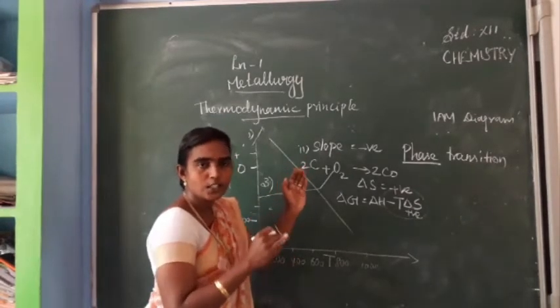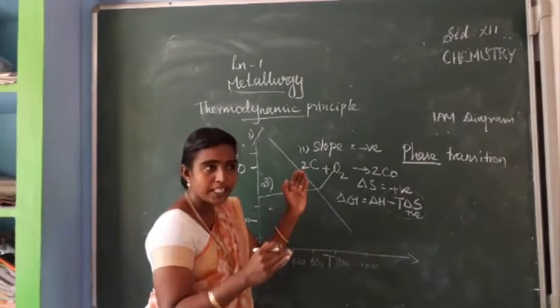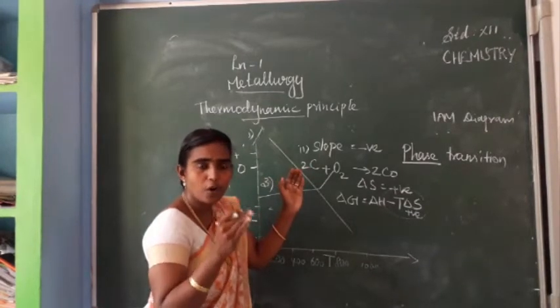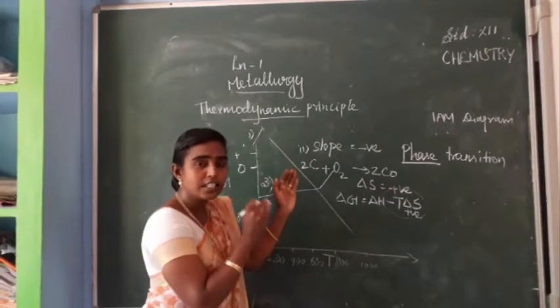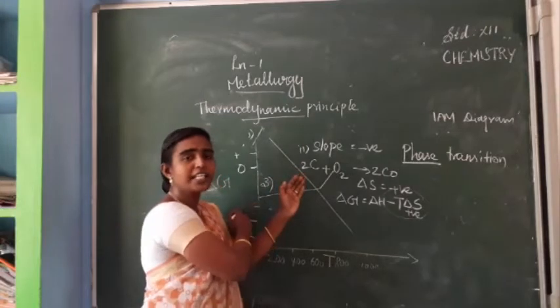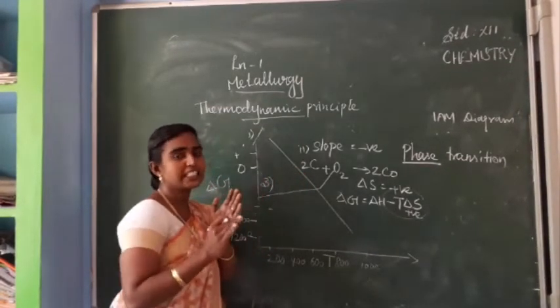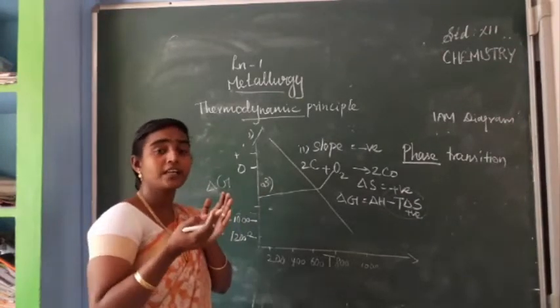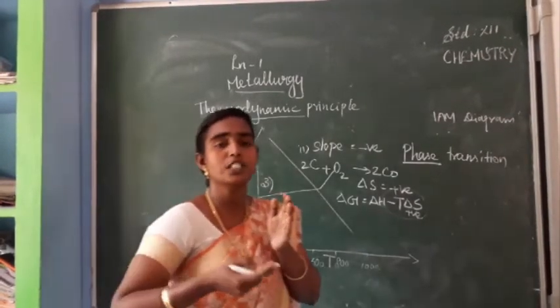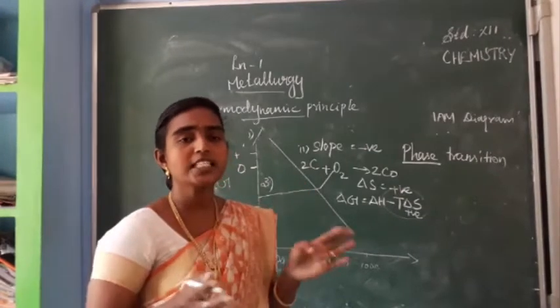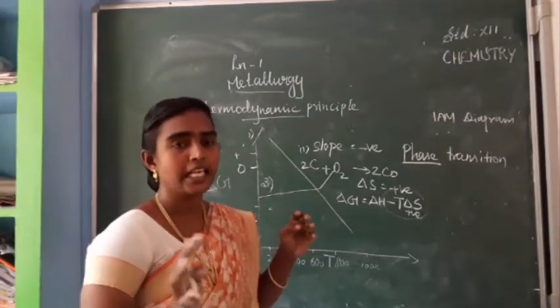Less negative or zero means that at whichever temperature the formation of a particular metal oxide gives a zero or less negative value of delta G, it becomes less stable. Then we can expect decomposition is possible. Okay, so these are the four observations in the Ellingham diagram.